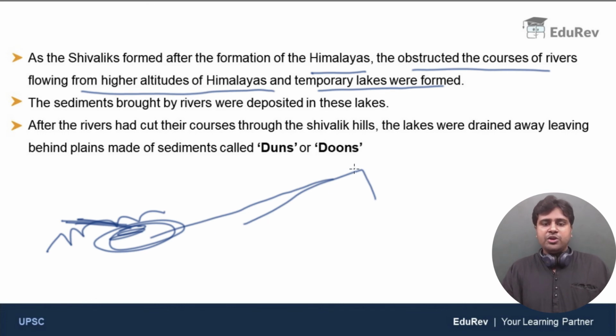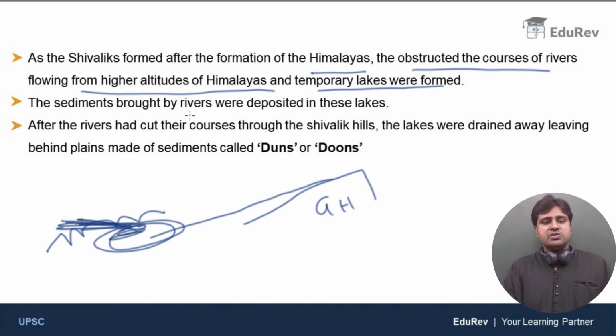Now the rivers flowing from the Great Himalayas or Middle Himalayas were blocked by the Shivaliks. So temporary lakes were formed at the Shivaliks, and these lakes were filled with sediments that these rivers were carrying. And we know that running water, that means streams or rivers, is one of the most powerful erosional forces in the world. So the rivers eventually cut through the Shivaliks. They formed valleys through the Shivaliks, and the water got drained away, leaving behind these sediments.